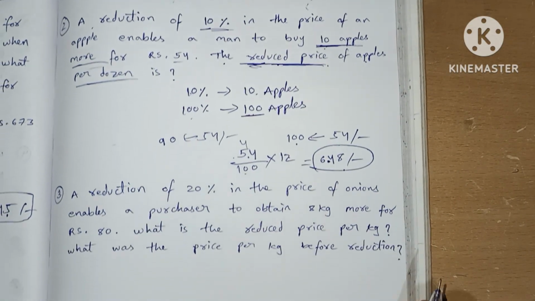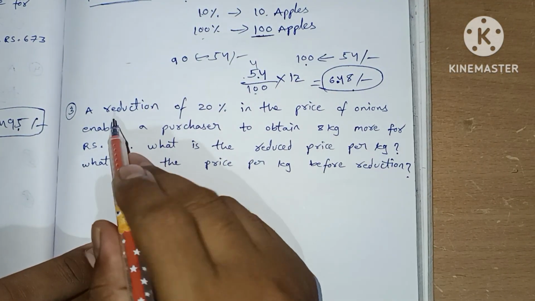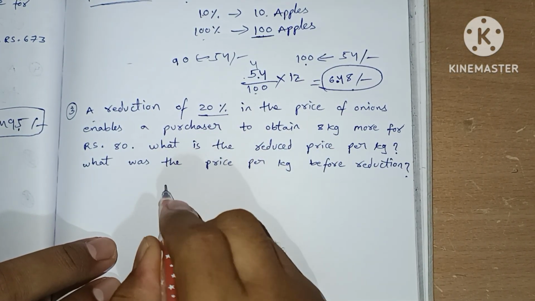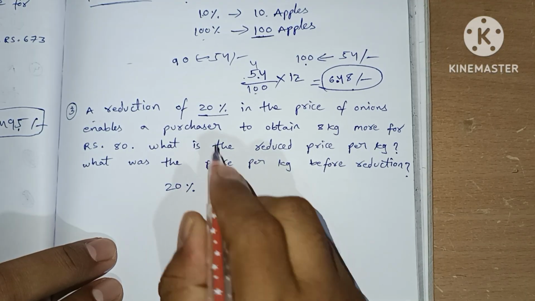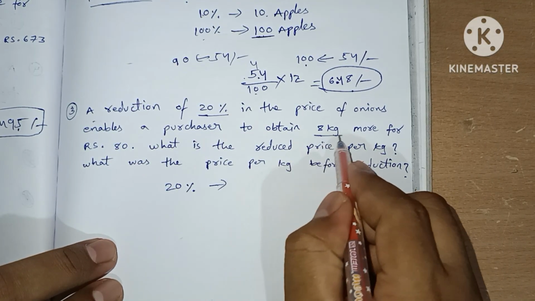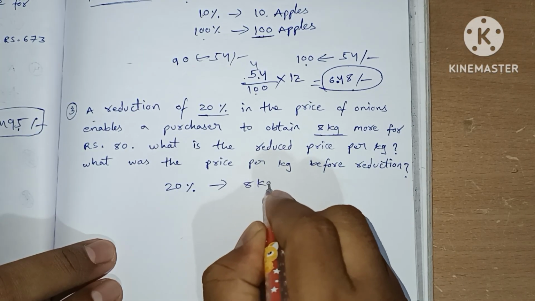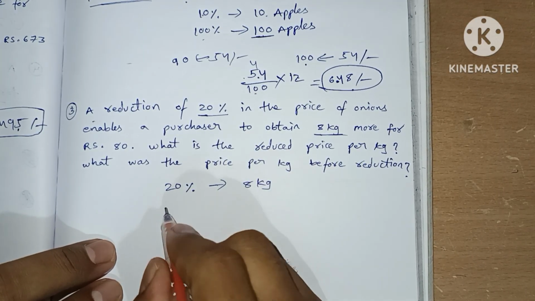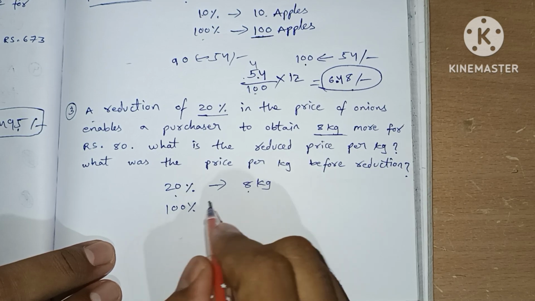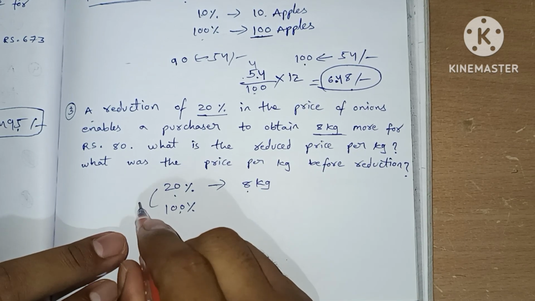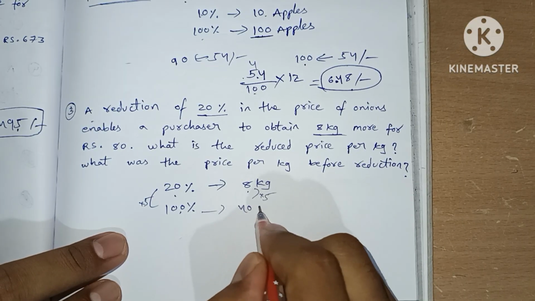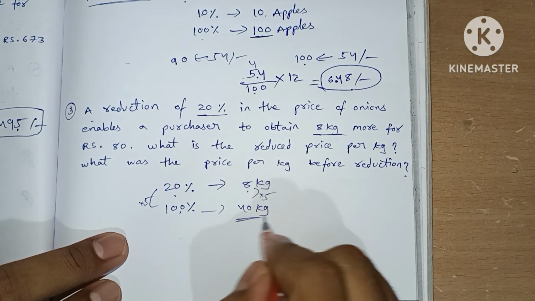Let's see one more question and understand this concept. A reduction of 20% in the price of onions. At 20% reduction, we are able to purchase 8 kgs more. So at 100%, 20% is 8 kgs, means 100% is 8 into 5 times, which is 40 kgs. We are able to buy 40 kgs.